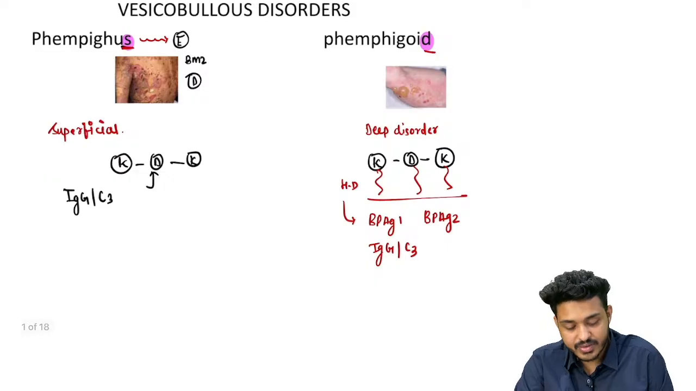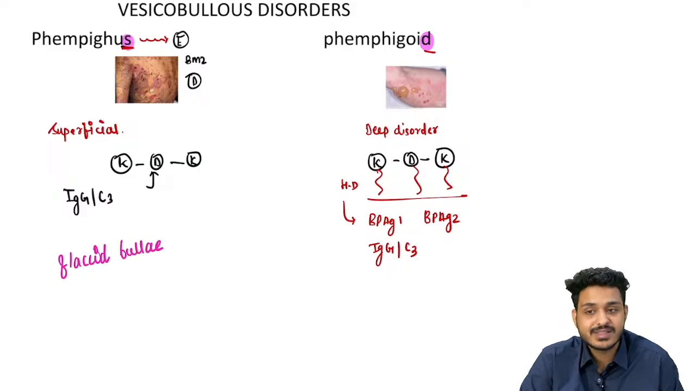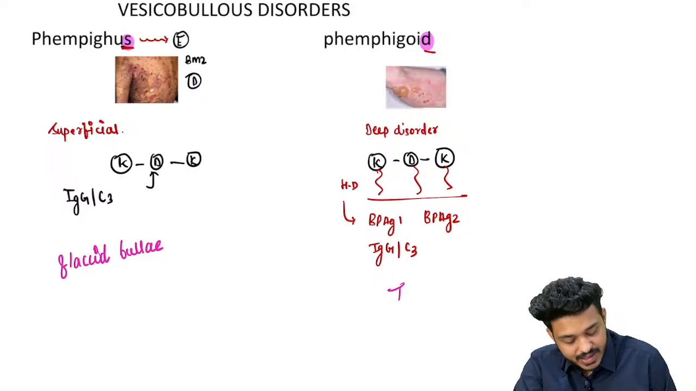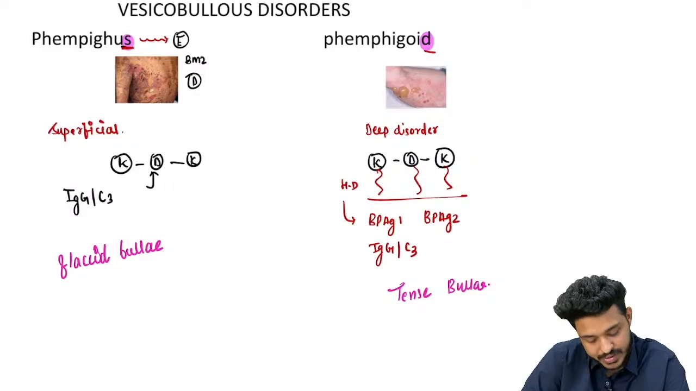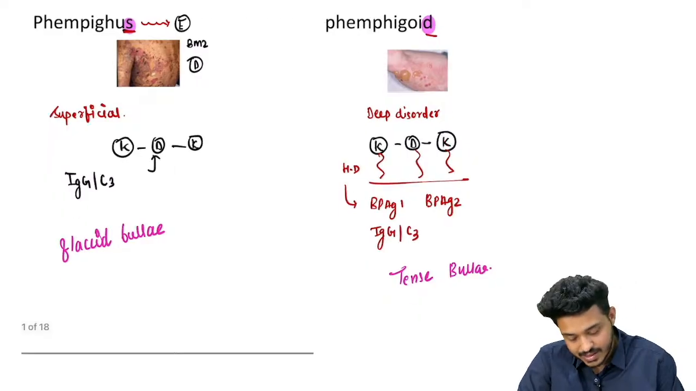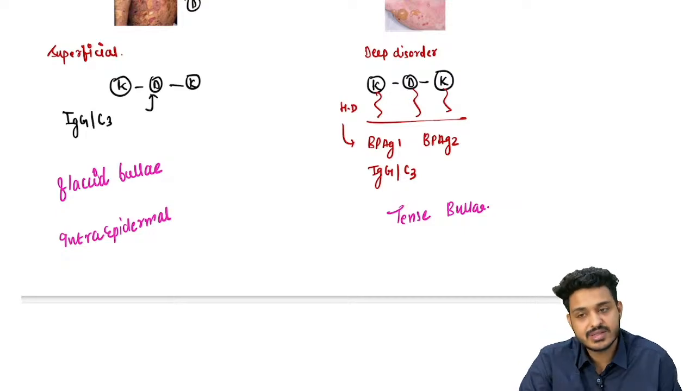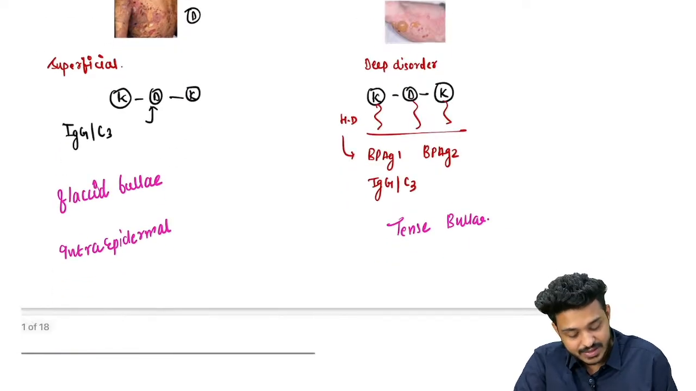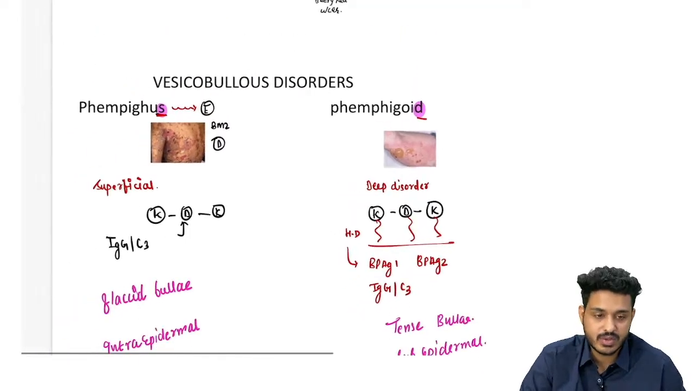Another important thing that you can appreciate in the examination: if they write flaccid bulla in the question, this is going to be what? Pemphigus disorder. If they write tense bulla, this is going to go in favor of pemphigoid disorder, right? This is going to be intraepidermal. If they write there is an intraepidermal cleft, intraepidermal lesion, this is going to be what? Pemphigus. Whereas if they write subepidermal, below the epidermis, meaning on the basement membrane zone, this is going to be what? Pemphigoid disorder, bullous pemphigoid, right?